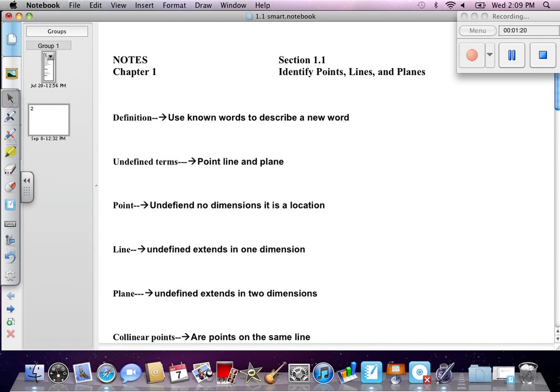Point: undefined, no dimensions. It's just a location. Line: undefined, extends in one dimension. It's just length. No width, no height. Undefined, extends in one direction.